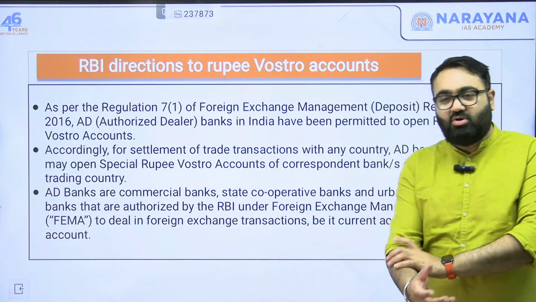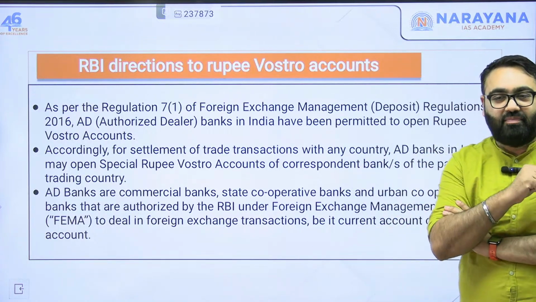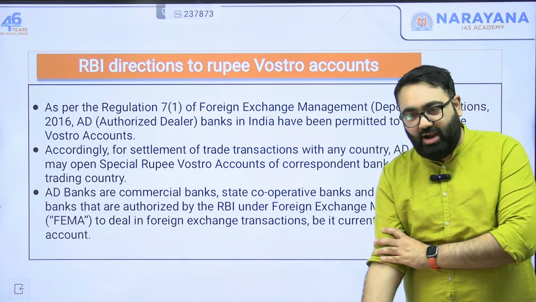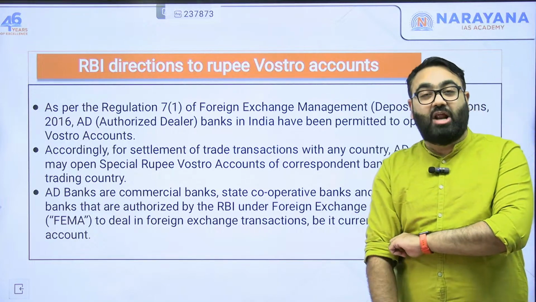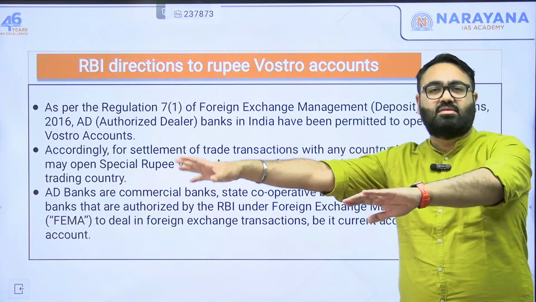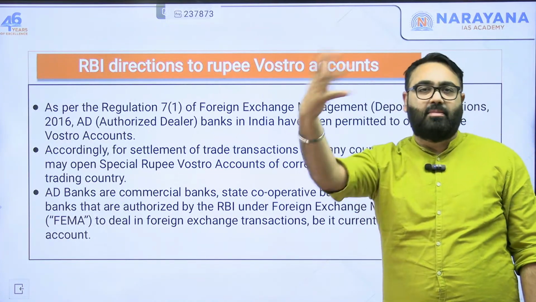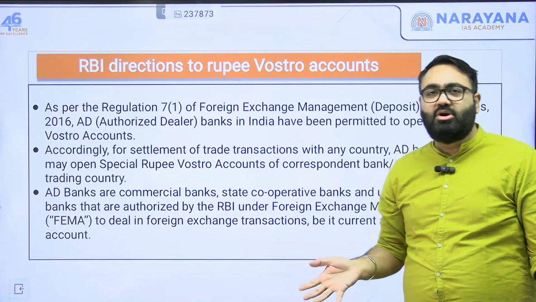Because if you are an exporter from India and you are selling stuff to some other country, how will you take money from them? They will say, I don't have access to an Indian bank, I don't do net banking transactions, I don't know how the taxes will be posted, so you tell me what to do. So it makes it easier. You can just tell them, go to your local bank, this bank, and this is the account number, deposit the money there. And that account will be held by, let's say, SBI. They will bring the money back to India for you. That is how it usually works.